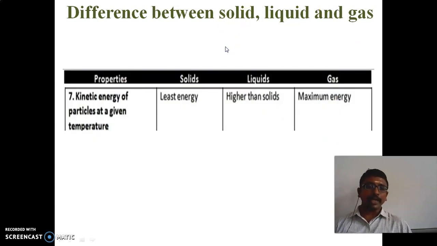And next, kinetic energy of the particles at a given temperature. For solids, the kinetic energy is least. For liquids, it is higher than solids. And for gases, the kinetic energy is maximum. So which has more kinetic energy? Yes, it's gases. Least is solids.